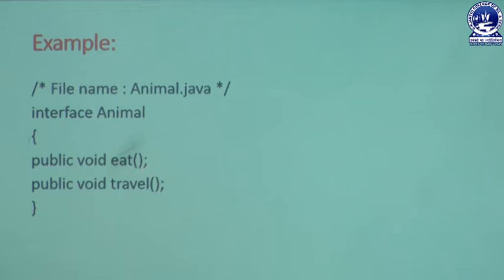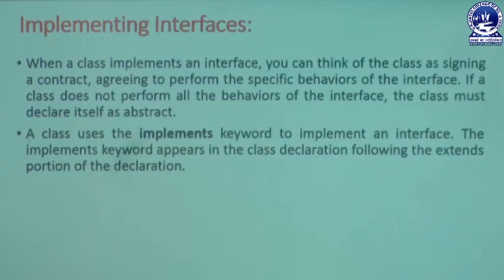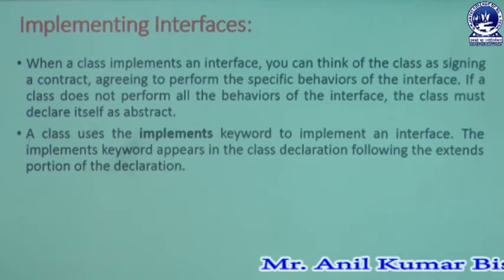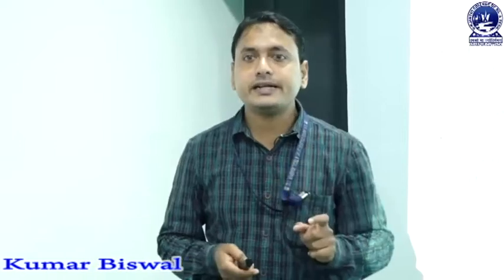So we have two methods in that animal interface, the eat method and the travel method. Through the two methods we can calculate the eating procedure and traveling procedure of a specific type of animal in our program. Next, we can learn how to implement, or the different structures of implementation of that interface in our program. Whenever a user wants to inherit a class from another parent class, we use a specific type of keyword.